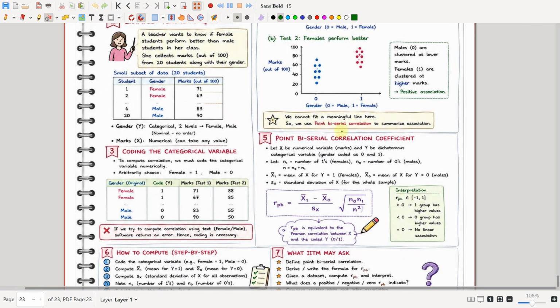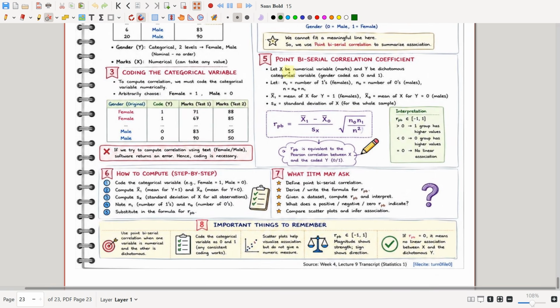So we use a formula called point biserial correlation to summarize the association. Let x be the numerical variable and y be the dichotomous categorical variable, which is gender coded as 0 or 1. Let n1 be the number of ones, that is females, and n0 be the number of zeros, which is males, and n be the number of males plus females, which is 20.